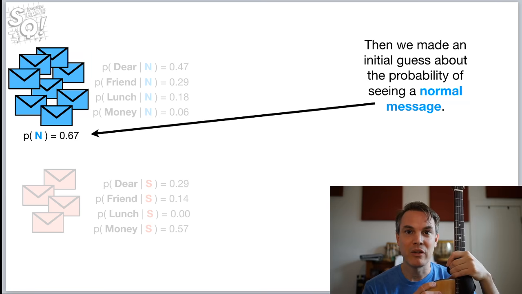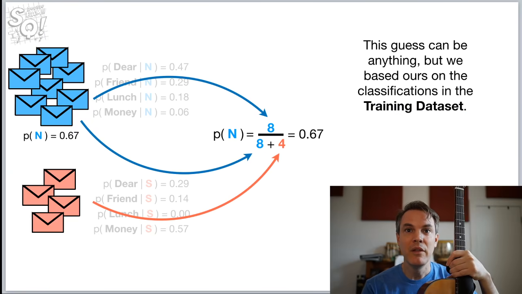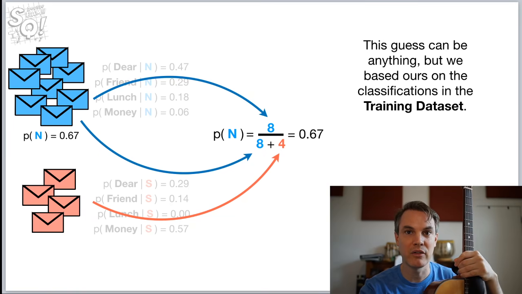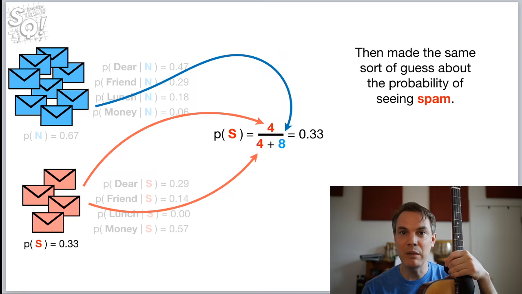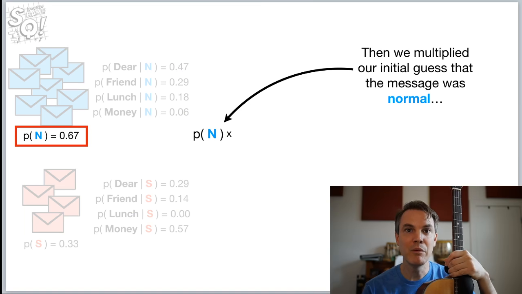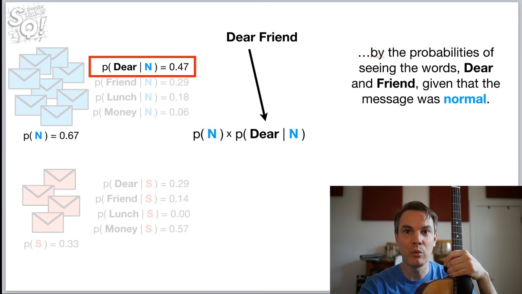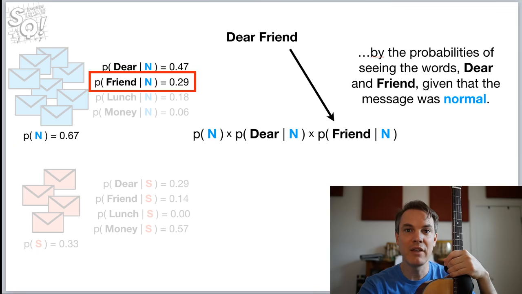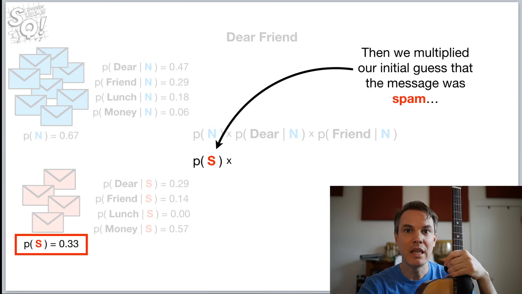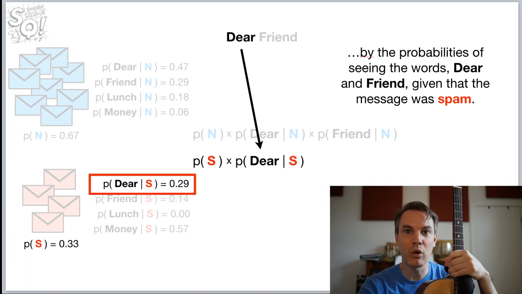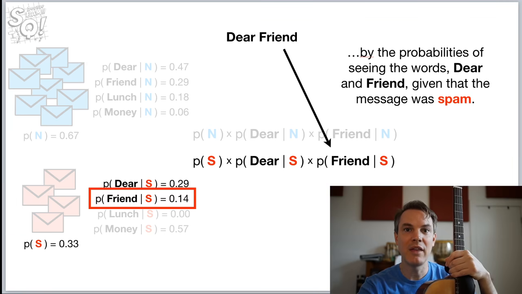Then we made an initial guess about the probability of seeing a normal message. This guess can be anything, but we based ours on the classifications in the training data set. Then we made the same sort of guess about the probability of seeing spam. Then we multiplied our initial guess that the message was normal by the probabilities of seeing the words dear and friend given that the message was normal. Then we multiplied our initial guess that the message was spam by the probabilities of seeing the words dear and friend given that the message was spam.